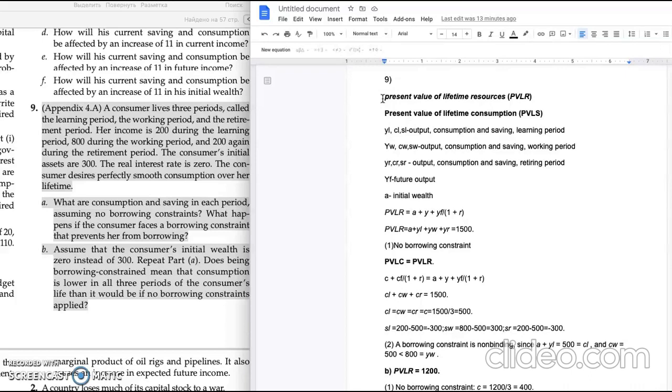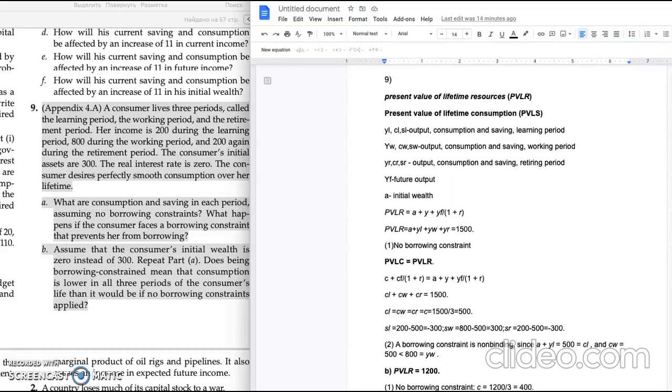So there are some abbreviations like PVLR, PVLS, and this is present value of lifetime consumption, YL, CL, SL: output, consumption, and savings of the learning period, and the same for the working period and the retirement period.